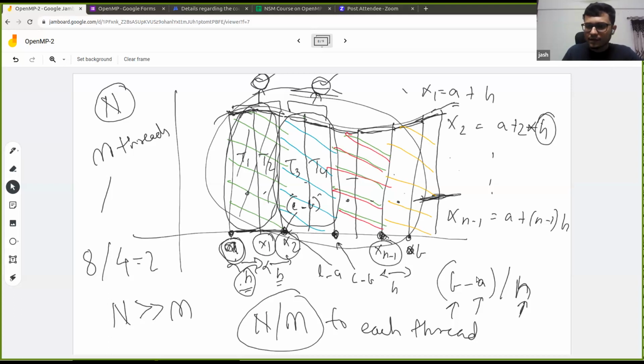So I hope this is clear. Each thread will need to know its local A, local B, and local H, and we need to find those values for each thread. So how will we go about finding them? Any ideas or any suggestions? Please post them on the chat, or you can unmute and answer. I'll wait here for a few seconds. Please try to calculate local A, local B, and local H. Post that, we'll discuss, and we'll also see the code.